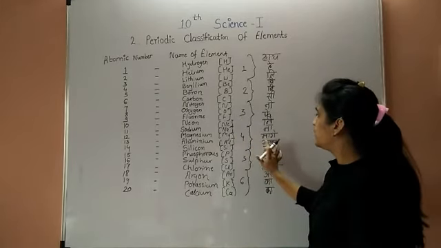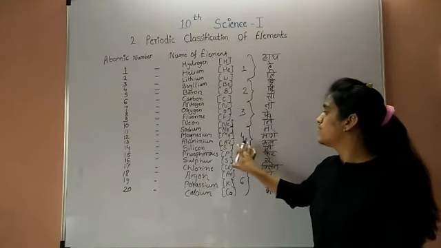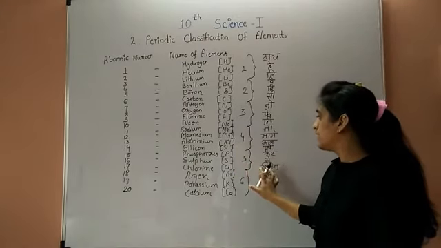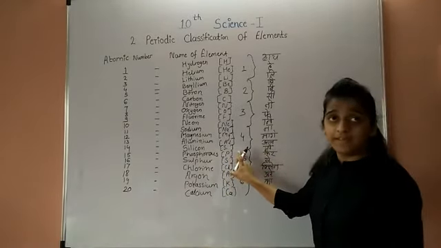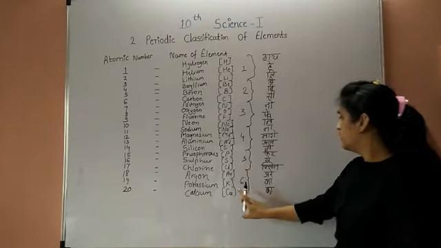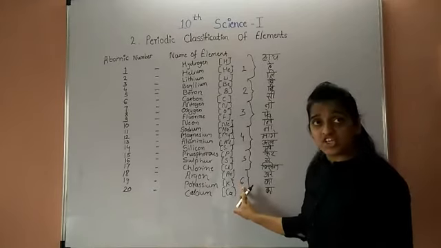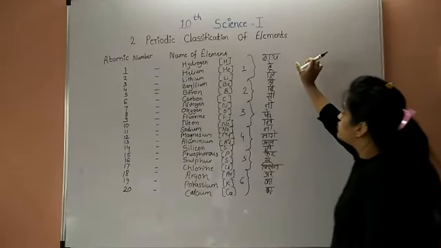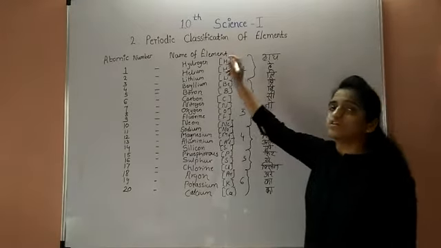Next, the fourth part, Na Mg Al Si. Na means sodium, Mg means magnesium, Al means aluminium, and Si means silicon. The fifth part means phosphorus, sulfur and chlorine: P, S and Cl. Next, the sixth part, Ar K Ca: Ar for argon, K for potassium, Ca for calcium. Using this trick we can learn the first 20 elements.